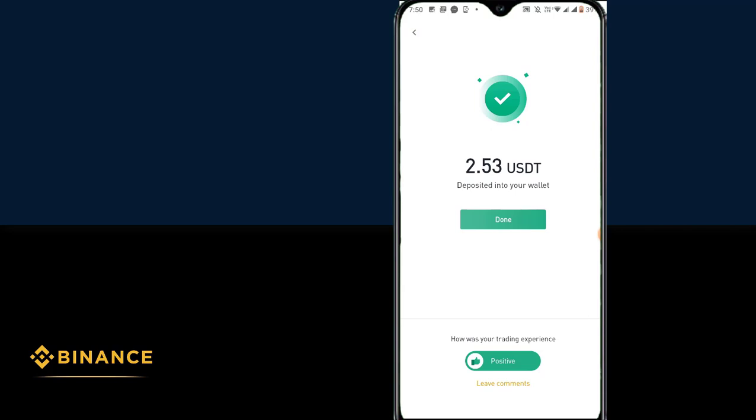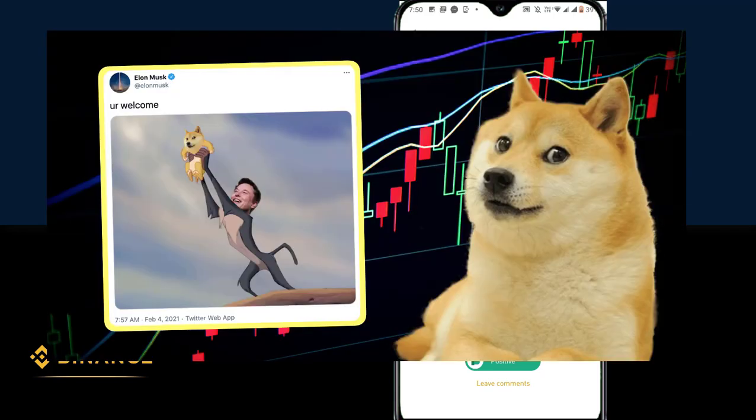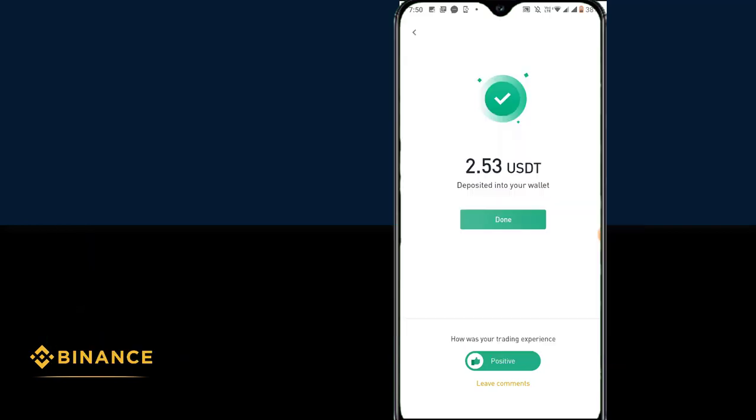In my next video, I'm going to show you how to buy Dogecoin using the USDT that we bought on the P2P trading platform. This video is going to be super exciting, guys, because Dogecoin is a trending coin and a lot of people are investing in it. I'm going to give you a quick introduction to what Dogecoin is, why we should be investing in it, and how to buy Dogecoin using USDT on the Binance exchange.